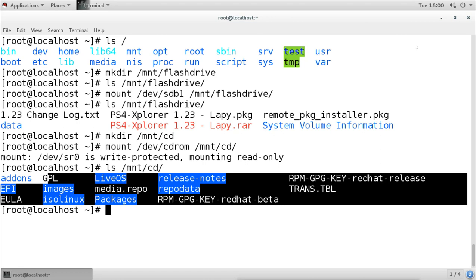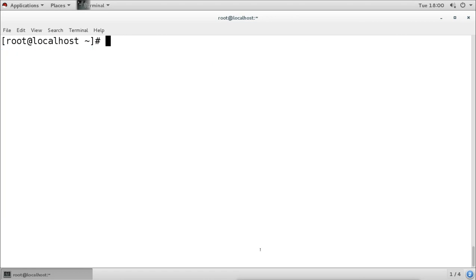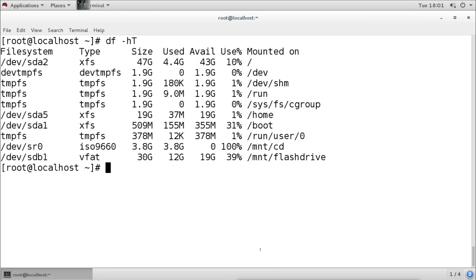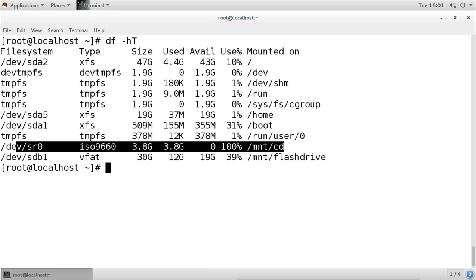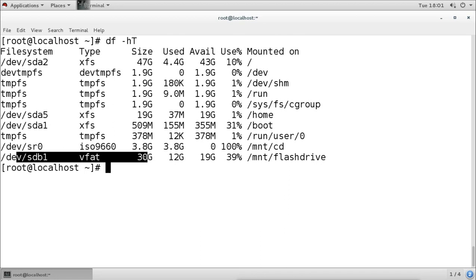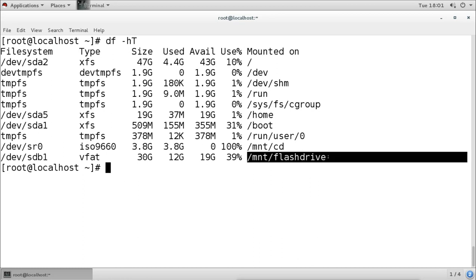Now when you check this with the df -h command, it shows that this CD/DVD is mounted on this directory, and this flash drive partition is mounted on this directory. Now I want to remove my flash drive. I can pull it out, but it is not a good idea. So first we have to unmount it, and then we can remove our flash drive.